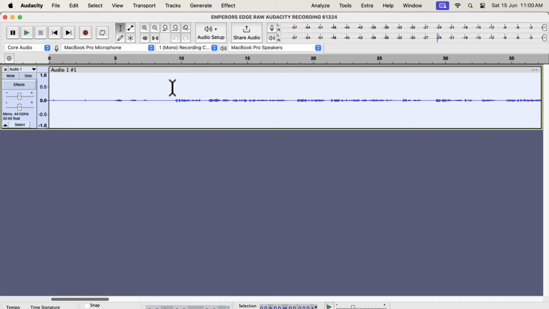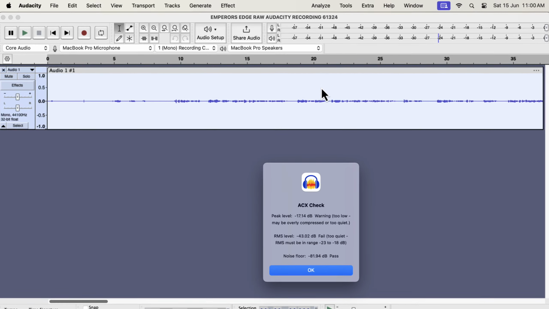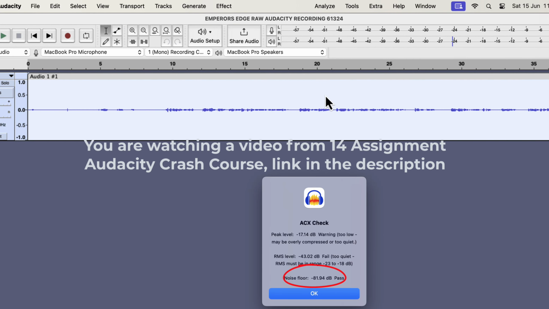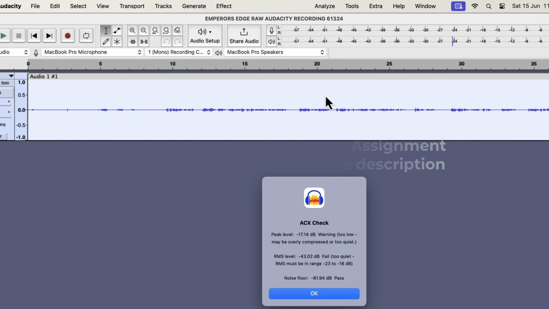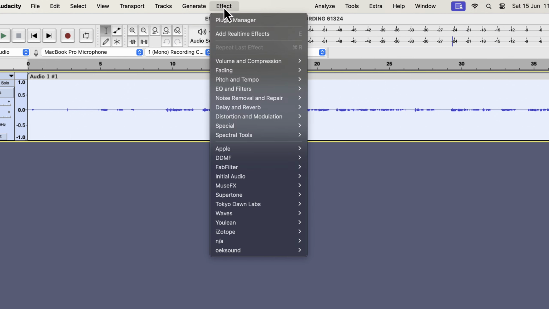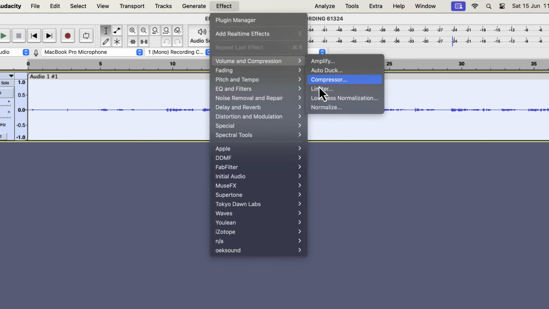If the user of this recording checks the noise floor, it will be very low. We can do that using ACX check. The noise floor is -81, which meets the ACX requirements. But that is giving a false idea of the actual noise floor of this recording. If I increase the volume level of this recording, the noise floor will also increase. For example, if I normalize this recording to -3 dB, the volume level will increase, and hence the noise floor will increase.